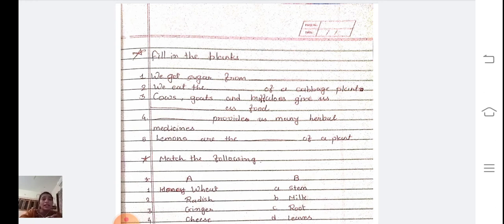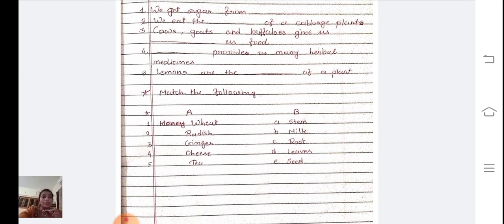Cow, goats and buffaloes gives us days as food. What they gave us? Cows, goats and buffaloes gives us milk as food. Days provide us many herbal medicines. Plants provides us many herbal medicines. Lemons are the days of a plant. Lemons are the fruit of a plant.